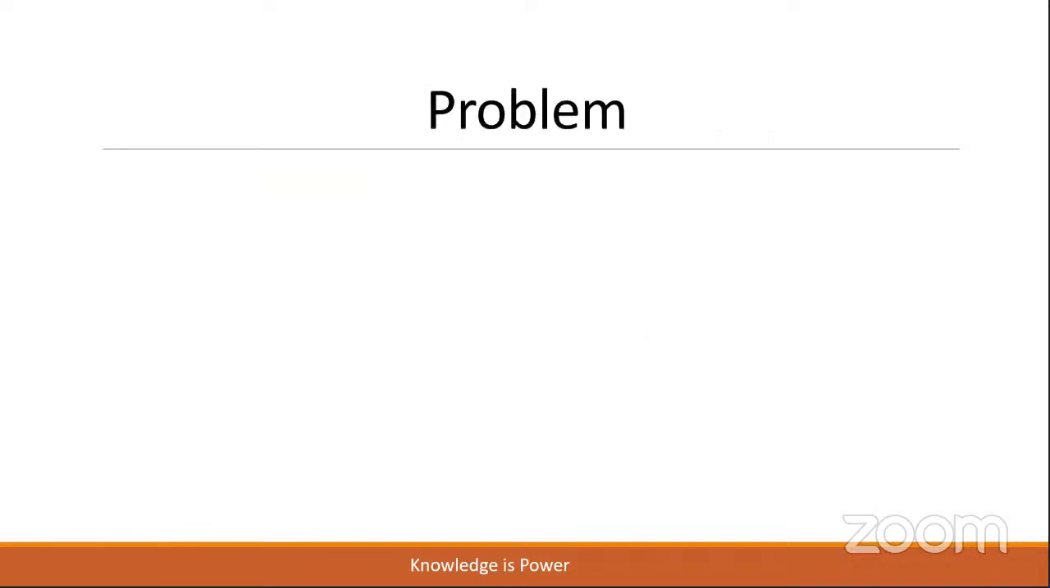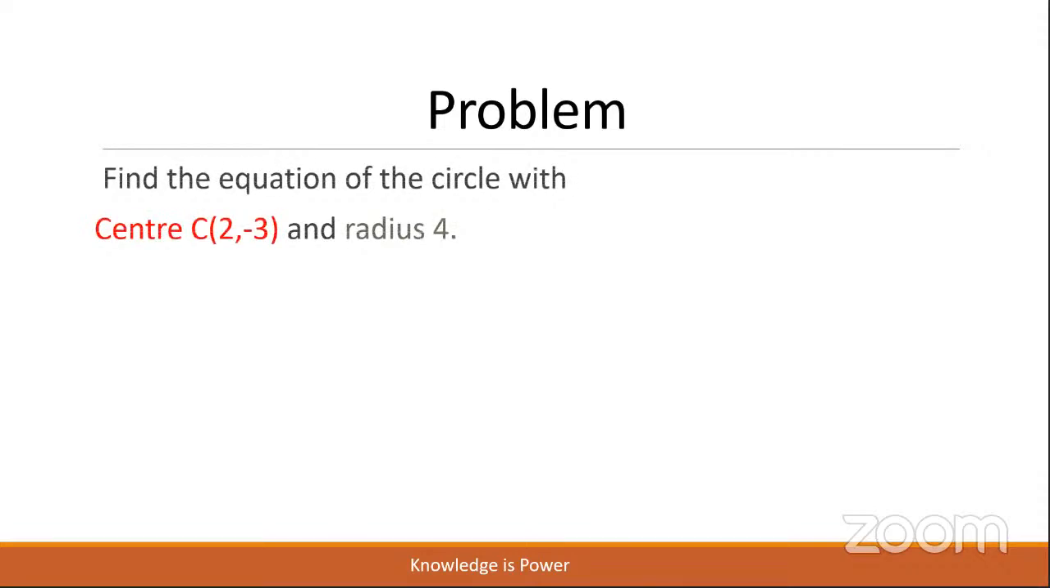Now we shall observe a problem on the concept we have discussed. Find the equation of the circle with center 2 comma minus 3 and radius 4. So we know the center and radius. We shall use the standard form of the circle. Solution.